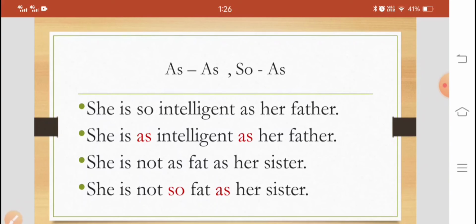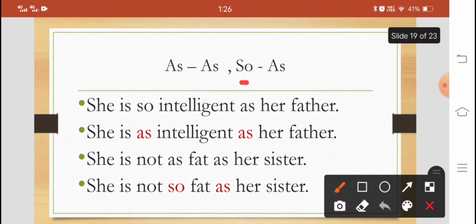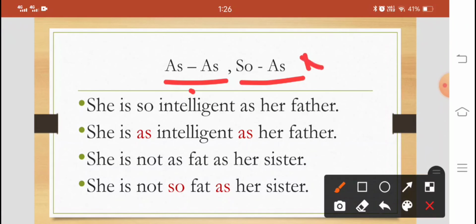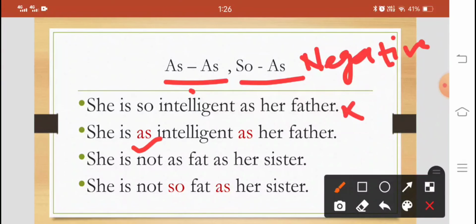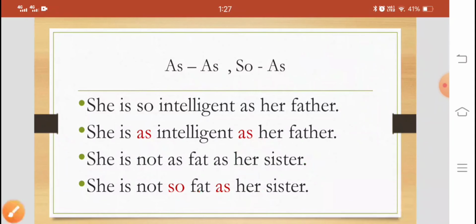Again, we use the pair as or so as. Where to use as in affirmative sentence and so as in negative sentence. Remember this. She is so intelligent as her father. It's not negative, so this is wrong. And what is the correct one? She is as intelligent as her father. She is not as fat as her sister. This is a negative sentence. We can't use as, so this is wrong. We'll be using she is not so fat as her sister.